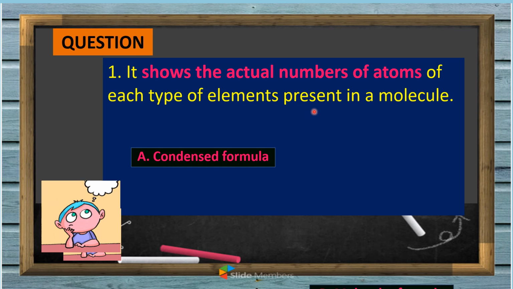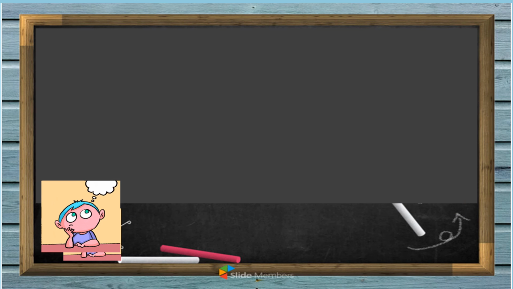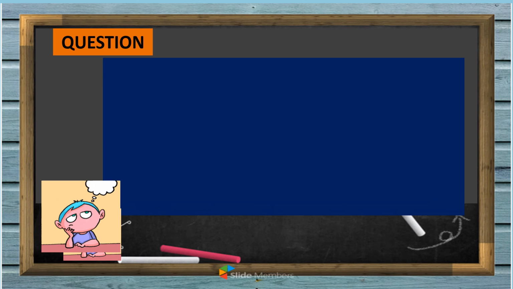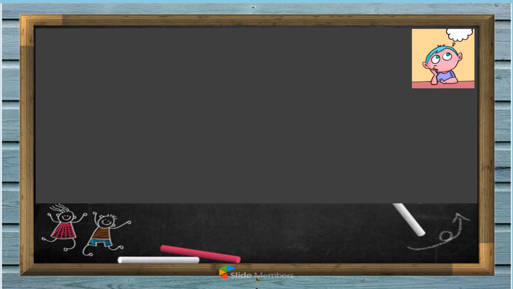A. Condensed formula. B. Molecular formula. C. Structural formula. Choose only the letter of the correct answer. Okay, the answer is letter B. Not C, but letter B. Molecular formula, because it shows the actual number of atoms.